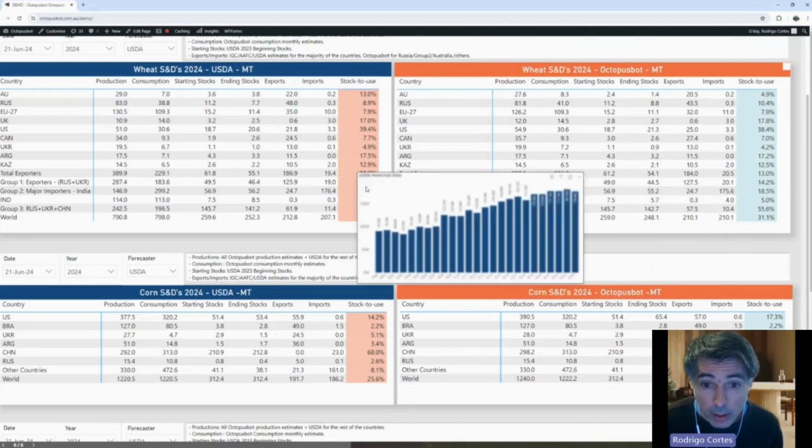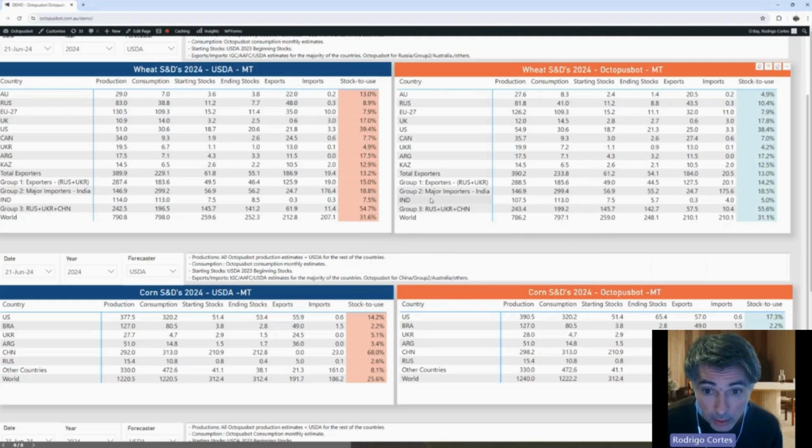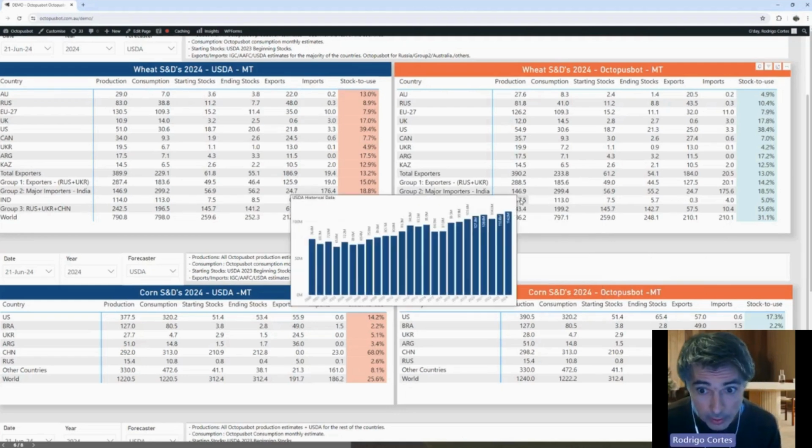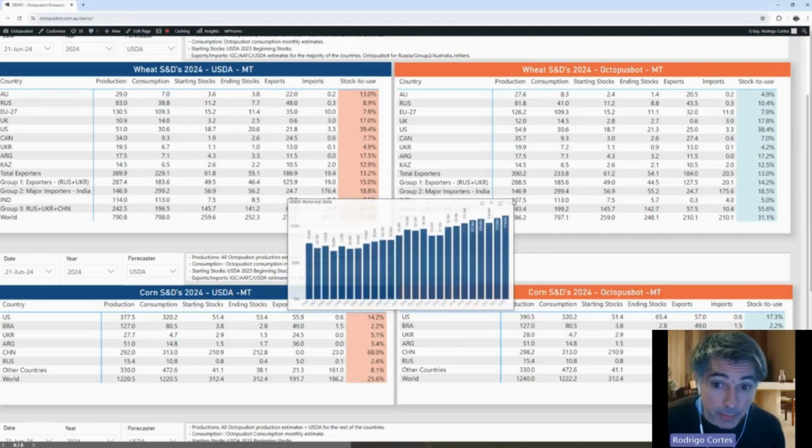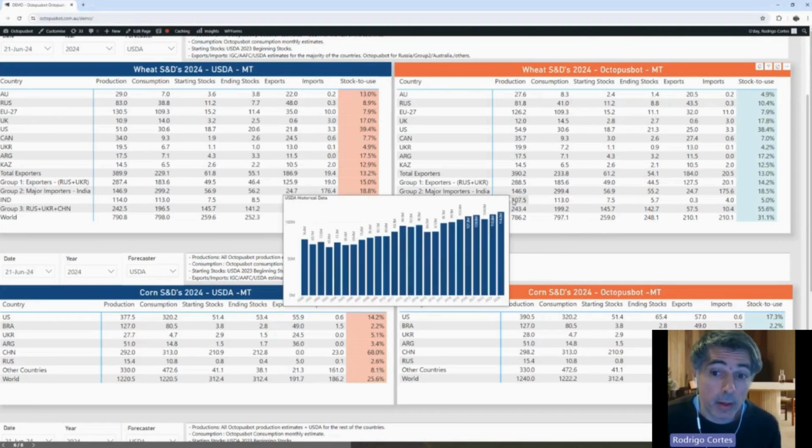Okay. Then lastly, India. For India, we've been obtaining lower than the USDA and much lower than the country estimate. So the country estimate is 112. This number is 107.5. It used to be 105. So what happened? They received precipitation during the harvest. It's not the first time that it happens to India.